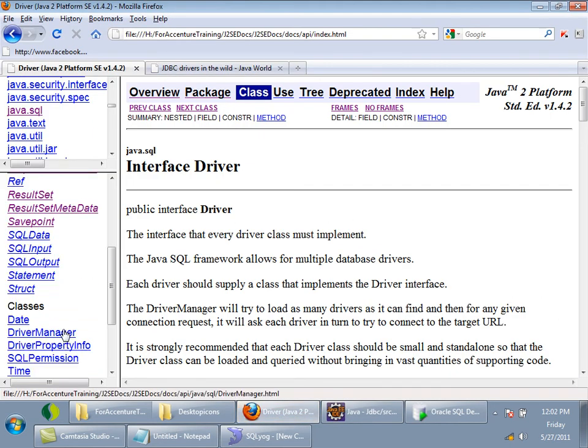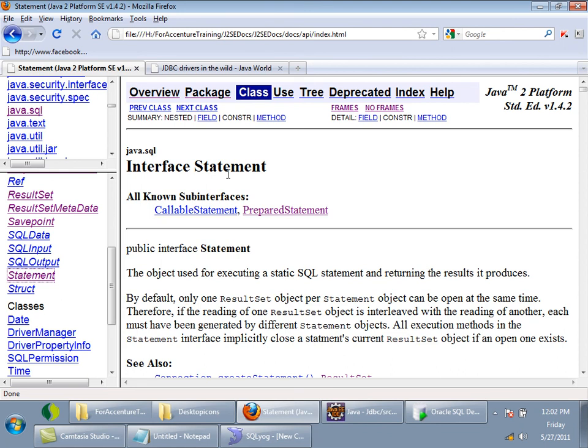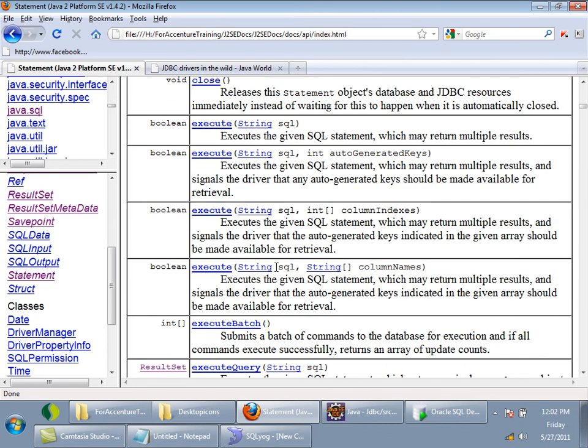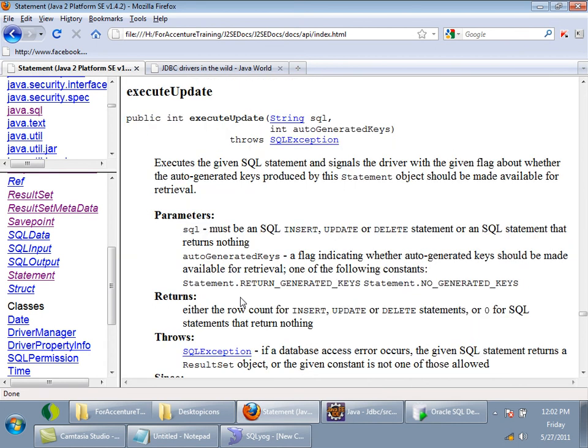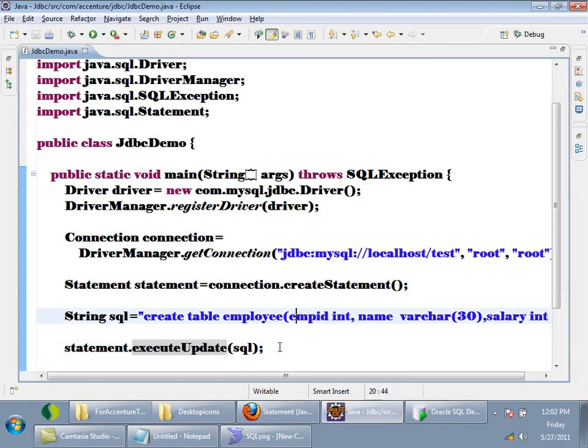Statement is an interface and there is a method called executeUpdate. The SQL must be either insert, update or delete, or an SQL statement that returns nothing. So I can pass DDL also here. That's all.